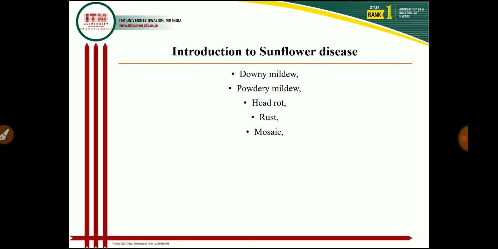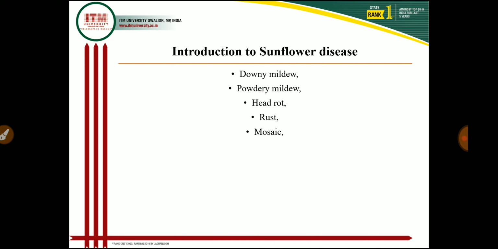First, introduction to sunflower disease. As you know, sunflower is a very important oilseed crop in India as well as in the world. As I told earlier, in India there is a shortage of oilseed and pulse crops, so the Government of India has given more emphasis to increasing the production as well as the area of sunflower, oilseed and pulse crops. Its oil is mainly consumed in southern India, but nowadays in North India also we consume sunflower oil for cooking purposes.